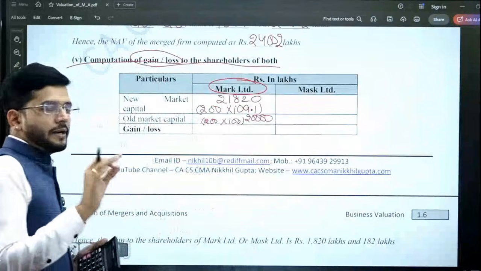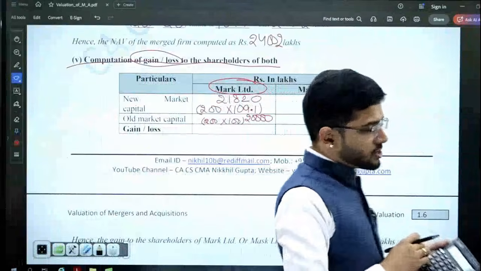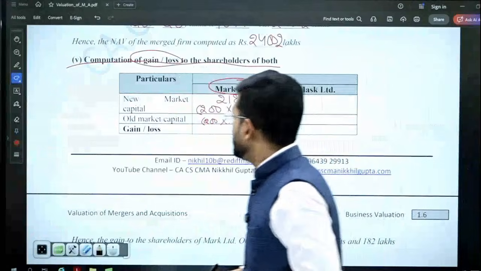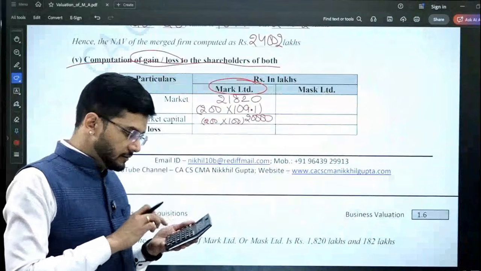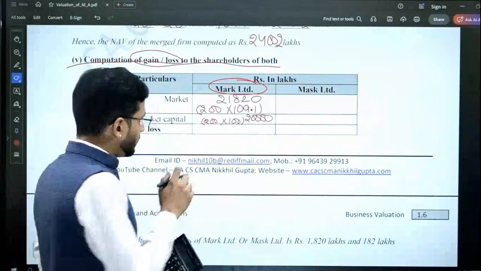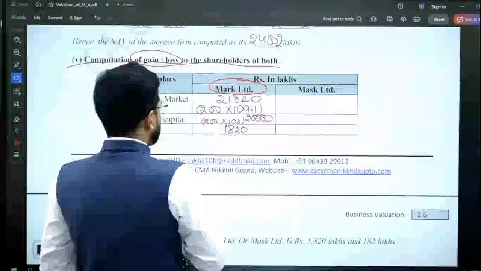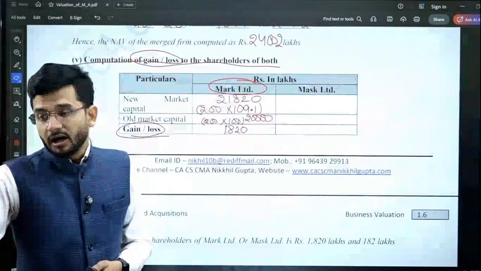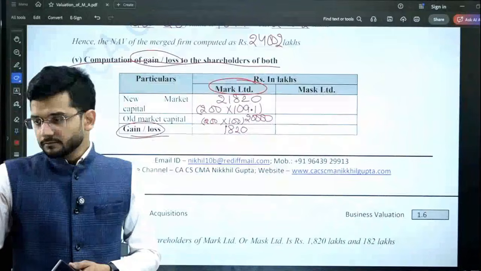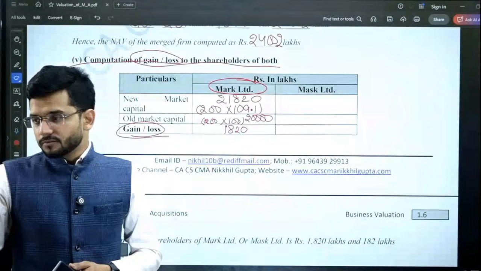So from a market value of 20,000, Mark Limited shareholders have increased to 21,820. So 1820 is the escalation in value, the gain which has been earned by the shareholders of Mark Limited.